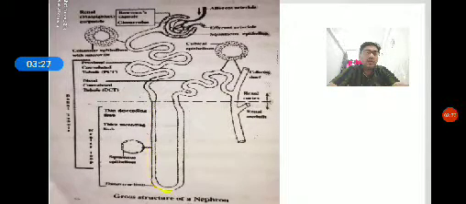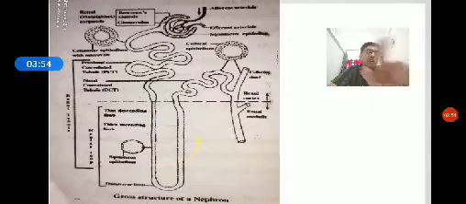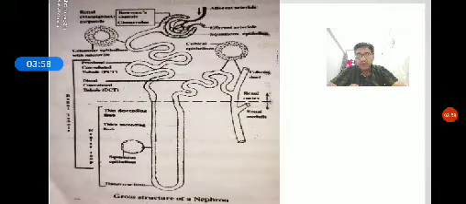Then the capital U-shaped structure called the loop of Henle is the site for the mechanism of concentration of urine. Then a coiled tube-like structure called the distal convoluted tubule is the site for tubular secretion. Along with the loop of Henle there is the vasa recta; both are helpful for the mechanism of concentration of urine.